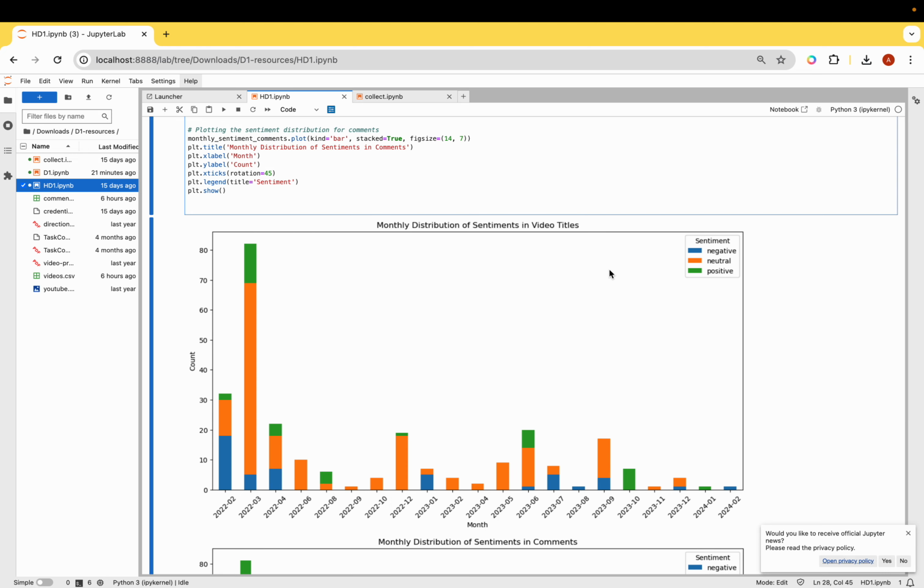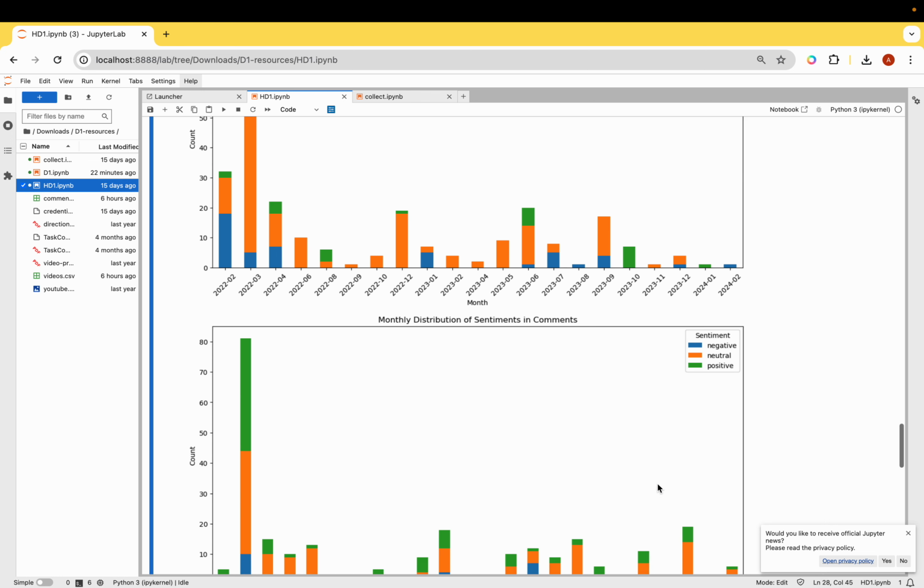You will see initially when Russia invaded Ukraine, the majority was negative, then it started becoming neutral and people started getting positive. I don't know why, but that's the case. Since these are video titles, there were plenty of negative titles like Russia invaded this, Russia did this, and thereafter people were like, oh, because of Ukraine's action, Russia has to do this. And now in October 2023, people were super positive about the Russian invasion of Ukraine.